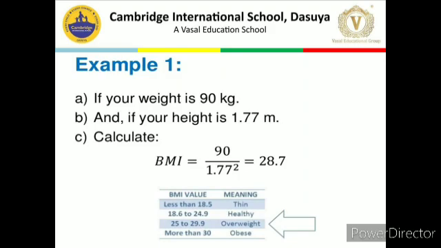If less than 18.5, then you are thin, you have less weight. 18.5 to 24.9, you have healthy weight. 25 to 29.9, you are overweight. And more than 30, as I told you in my previous lecture, is obesity number 1, number 2, number 3, I mean last, 40 and above.